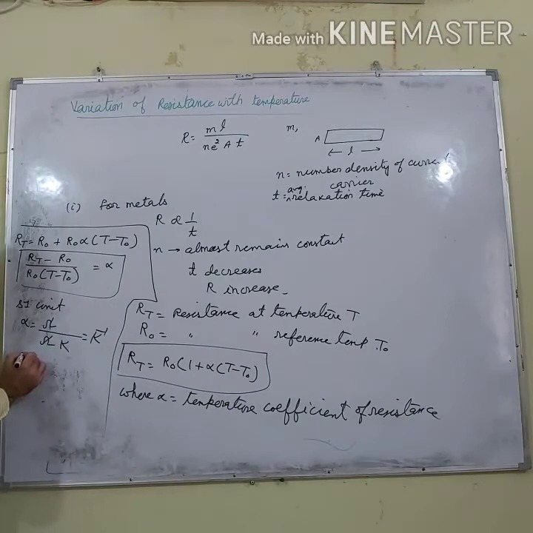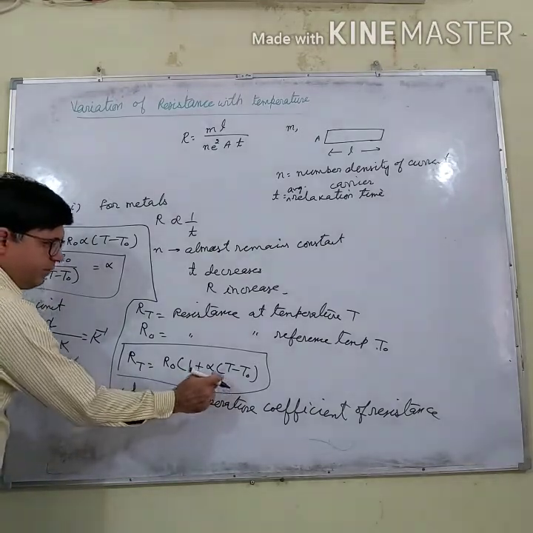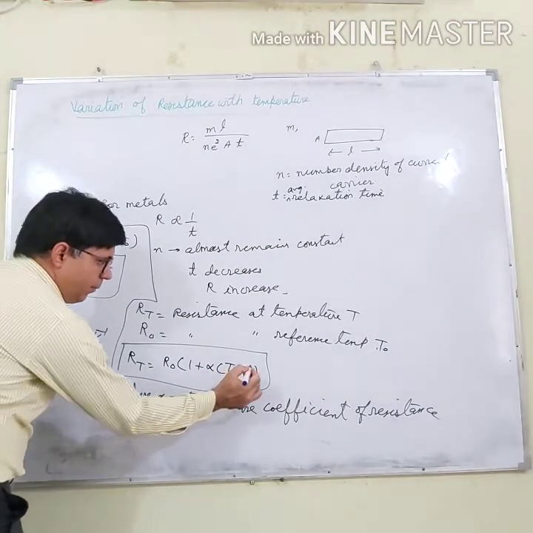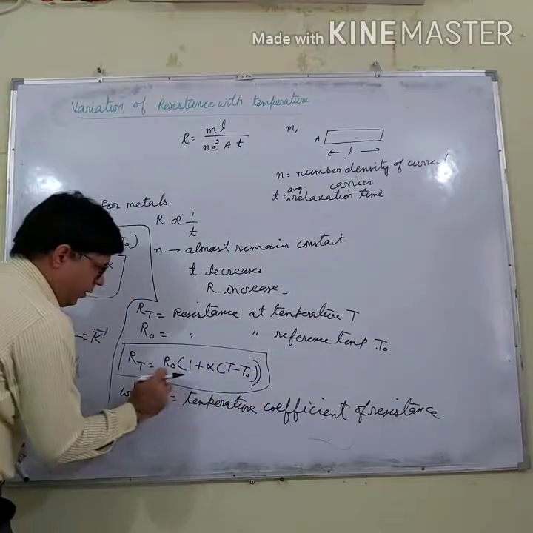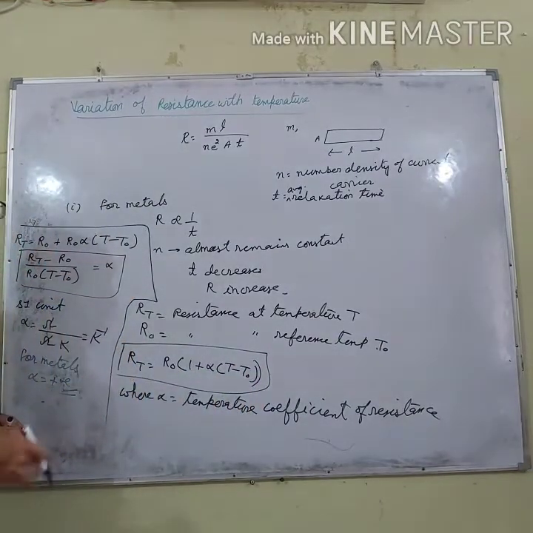Now for metals, α is positive, so when temperature is increased, the resistance will also increase.